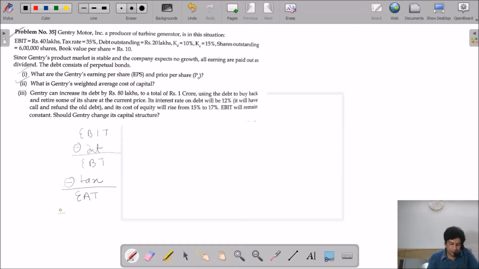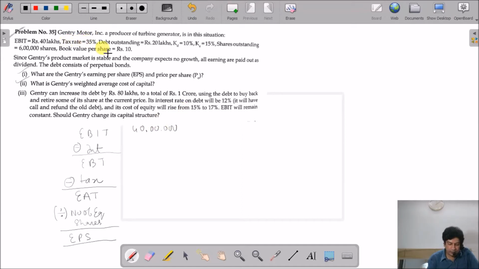So this I will divide by the number of equity shares, and then I am going to get the earning per share. So one of the requirement is that I want the earning per share, so this is one of the requirement. So 40 lakhs is the EBIT, so I will be writing here 40 lakhs.